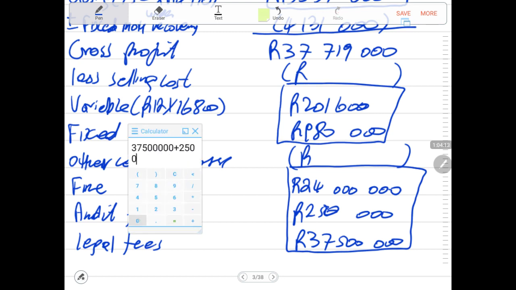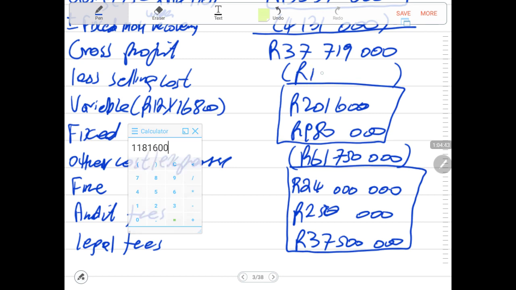Plus 250,000 plus 24 million, it gives 61,750,000. Then we have 201,600,000 plus 980,000.